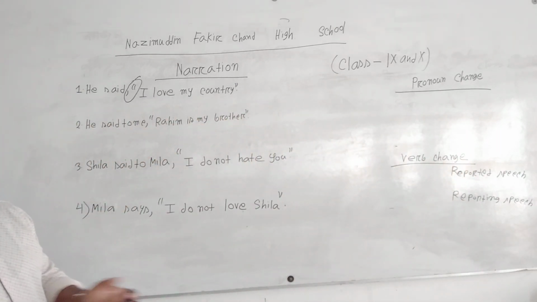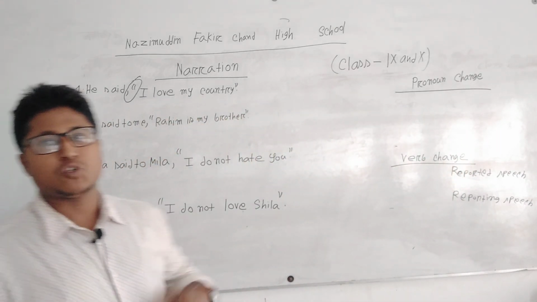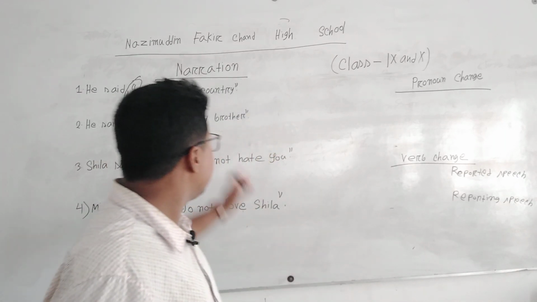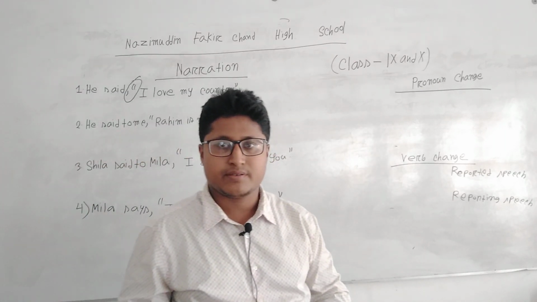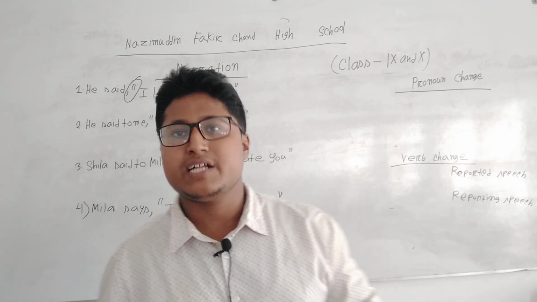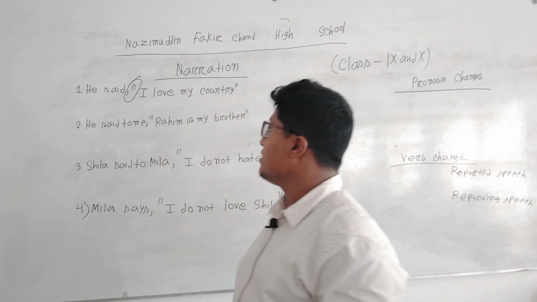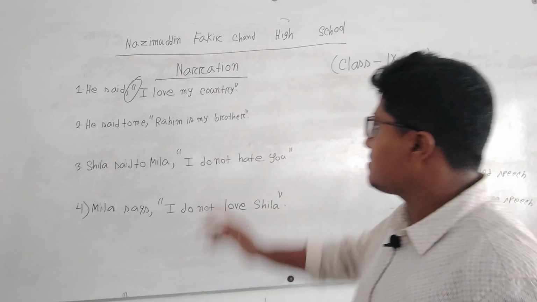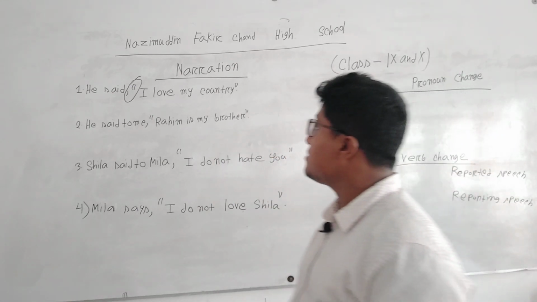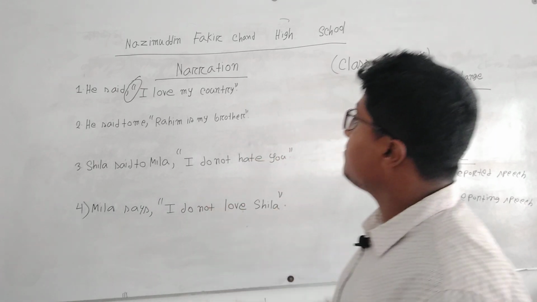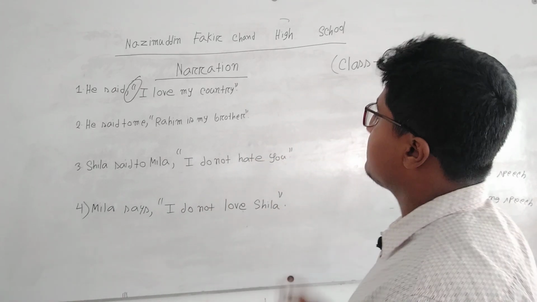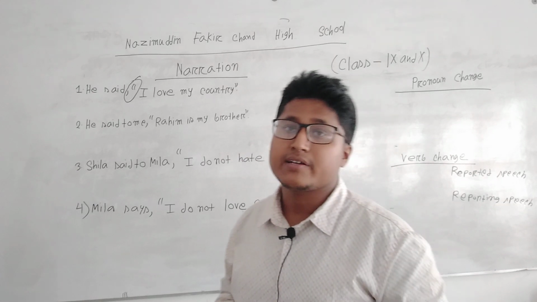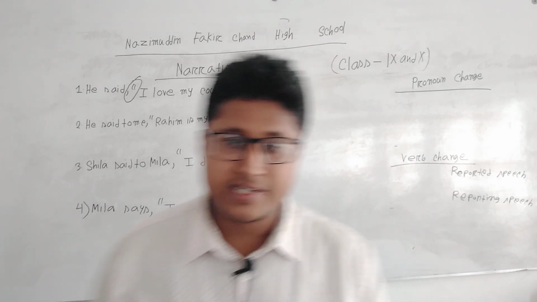So now we have to work together with the verbs of these two sentences. In passage narration, we have to focus exactly on the verb. Here it is he said. There will be a change on said, and there will be a change on the whole sentence between the inverted commas. So let's get started.